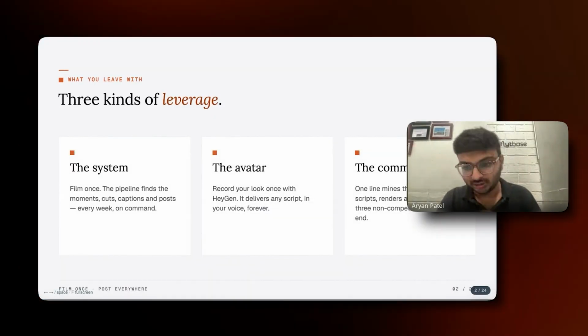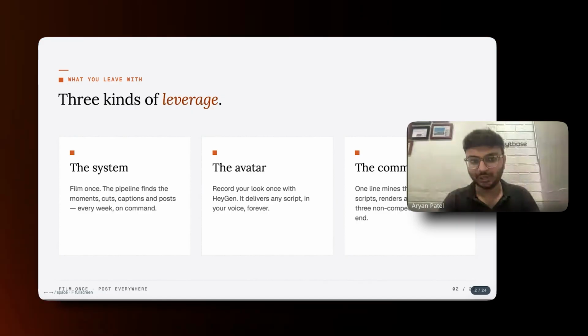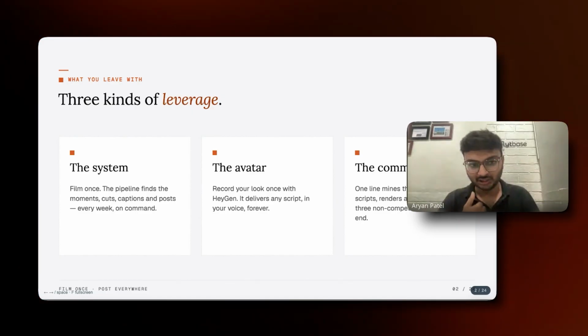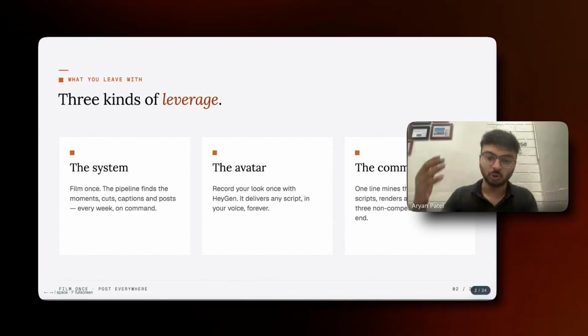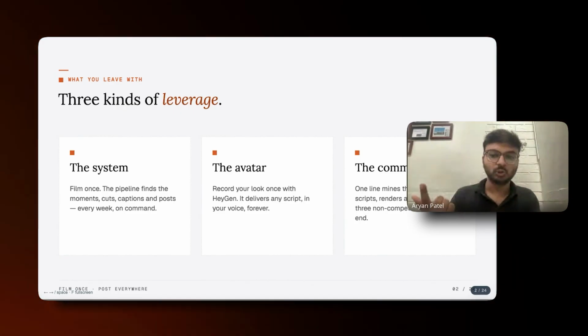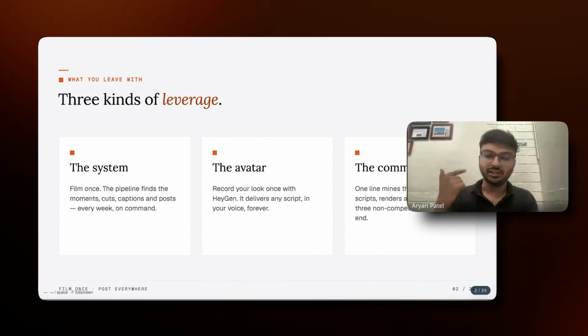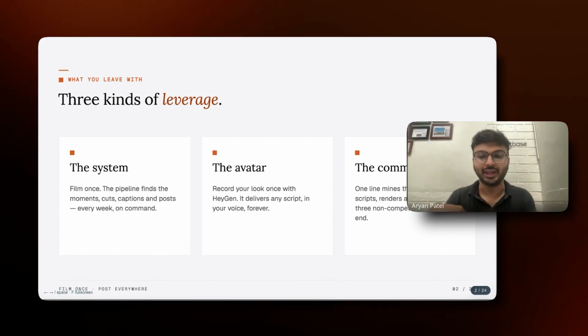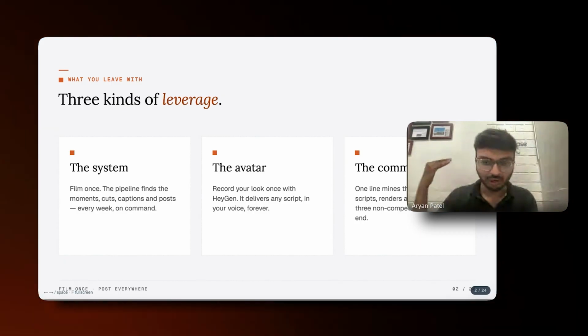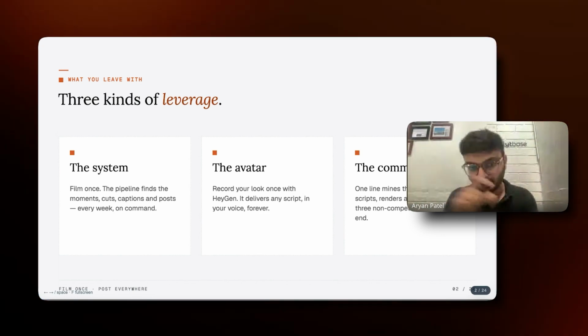So mainly the whole system works around three things. One is the system which we're going to build, like I have built, which I'll show you, and all the prompts which I have used to build the system. I have created one GitHub repo. I will share that GitHub repo with you also. You can also use whatever skills I have made. So the first is the system.